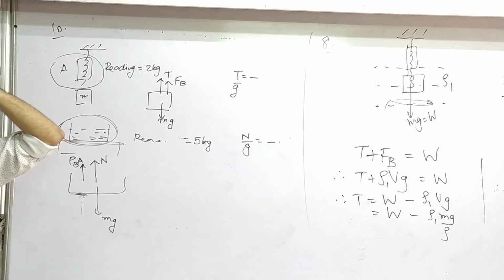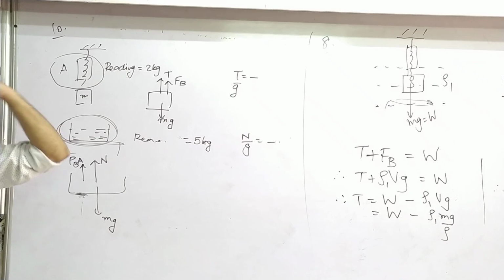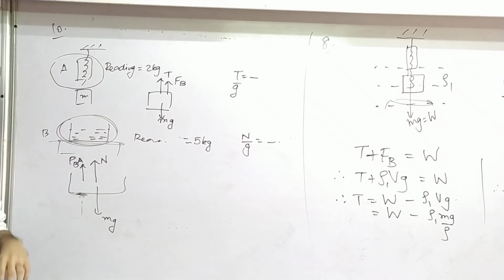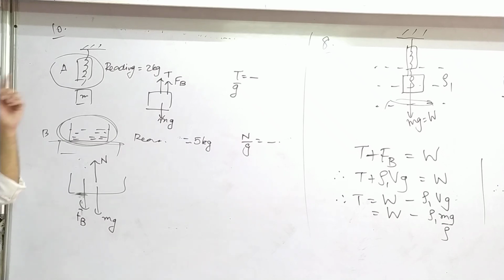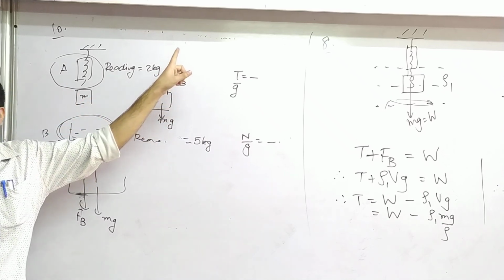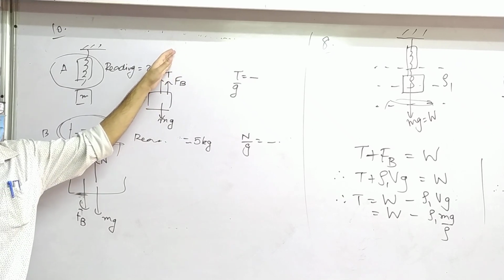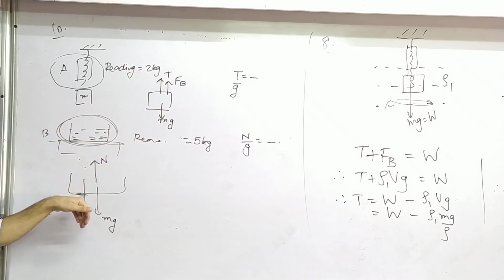Buoyant force will act in which direction? Upwards. But we are drawing the FBD of the beaker, so we have to draw forces on the beaker, not forces by the beaker. The correct answer is that there will be F_B down. Action and reaction. Water applies force on the block upwards, so the block applies force on the water or beaker down.